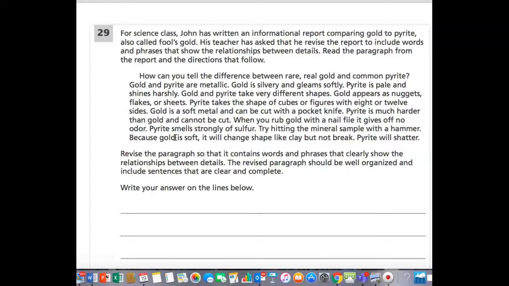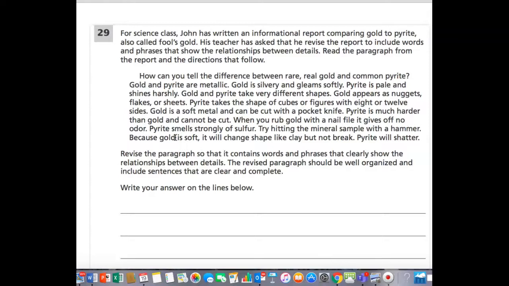How can you tell the difference between rare, real gold and common pyrite? Gold and pyrite are metallic. Gold is silvery and gleams softly. Pyrite is pale and shines harshly. Gold and pyrite take very different shapes. Gold appears as nuggets, flakes, or sheets. Pyrite takes the shape of cubes or figures with 8 or 12 sides.